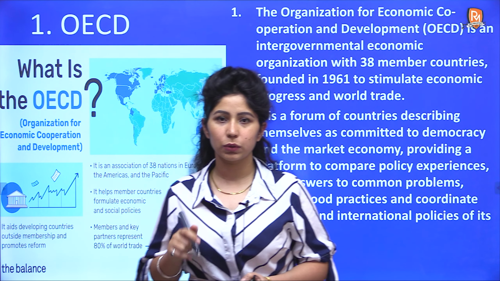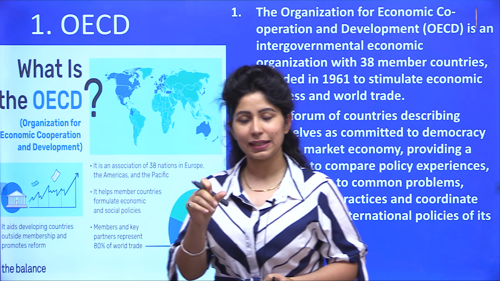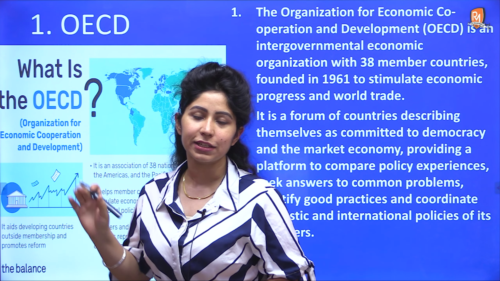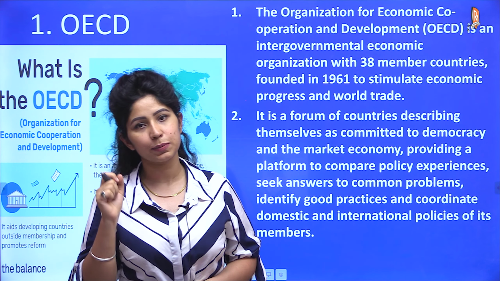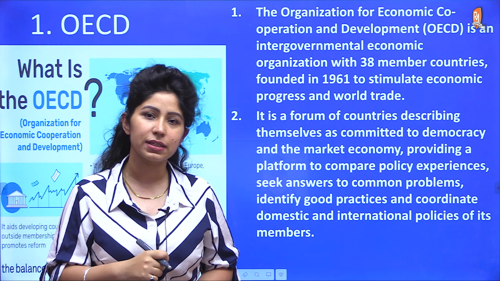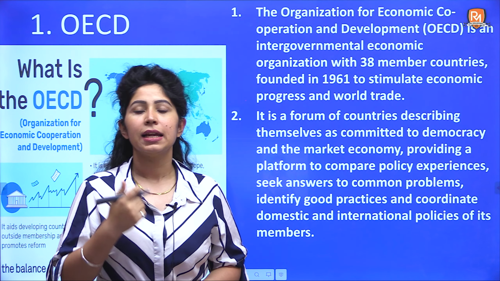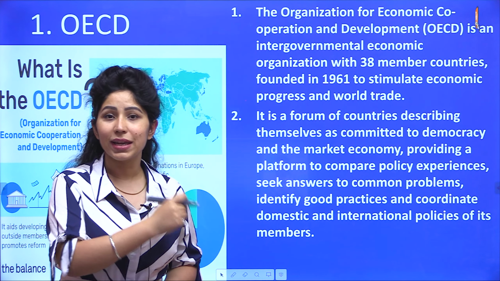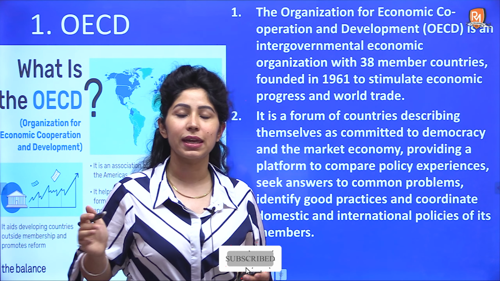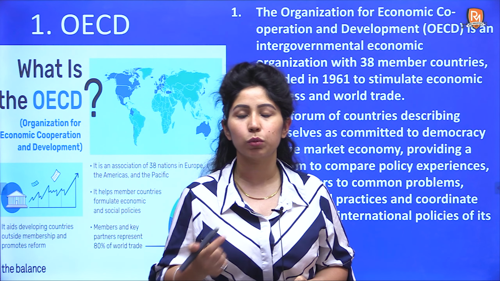See, to give you a brief hint, आपको एक hint देने के लिए, this is an organization of rich countries. उन countries का जिनका HDI, Human Development Index बहुत high है. HDI of these countries is very high. They are rich countries. They are democracies. And what they do is they have come together in OECD. इस organization के through ये इकट्ठी हुई हैं countries. And what do they do?